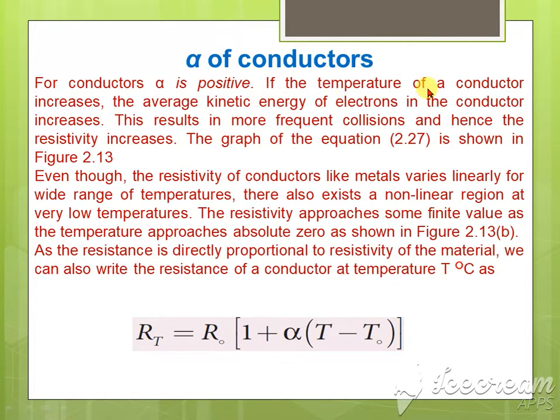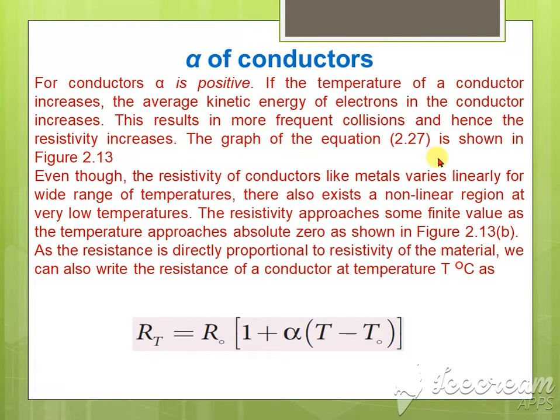If the temperature of a conductor increases, the average kinetic energy of the electrons in the conductor increases. This is a very important point for your objective type questions also. This results in more frequent collisions, and hence the resistivity increases. More collisions with the electrons means the resistivity also increases.